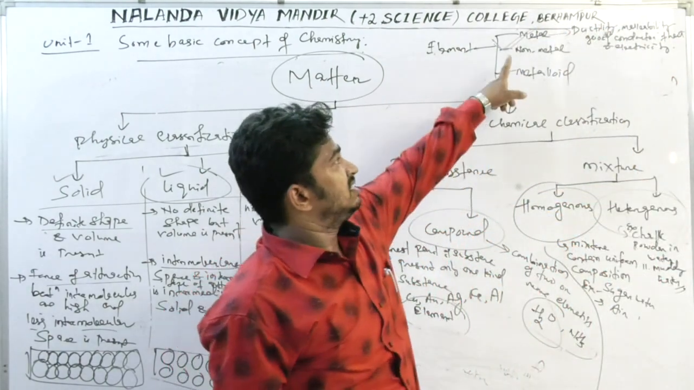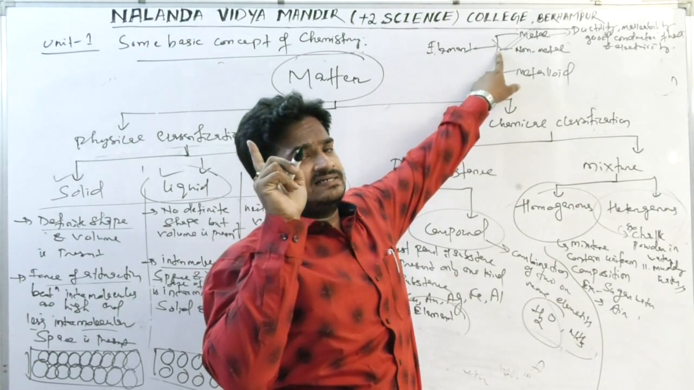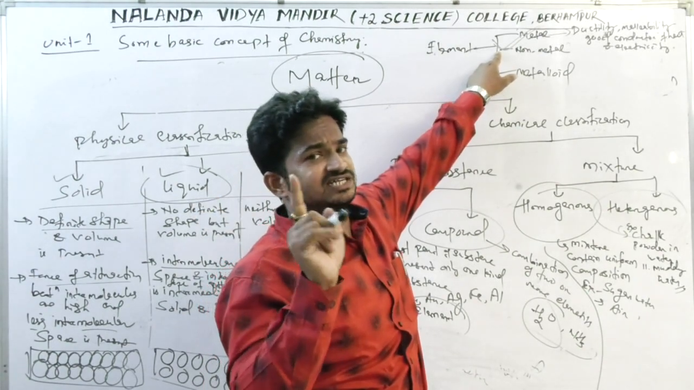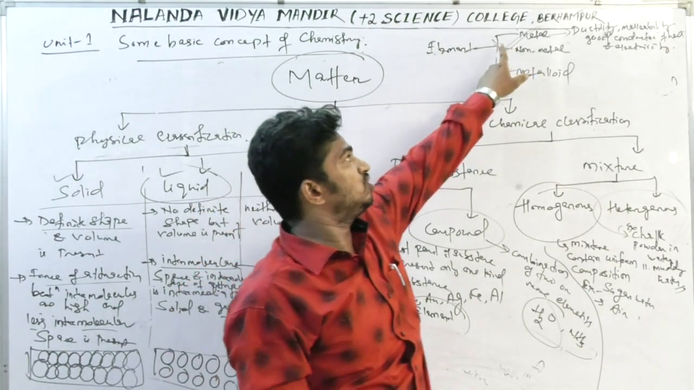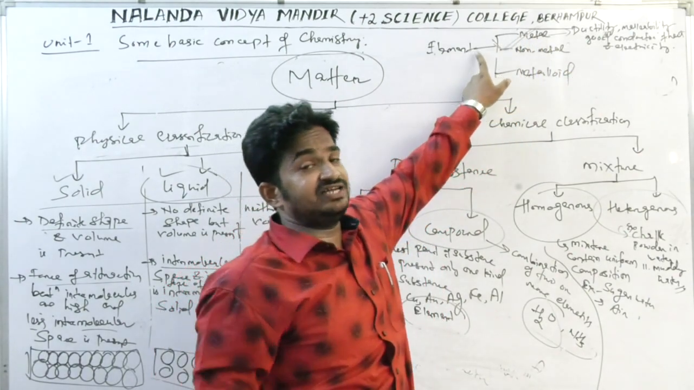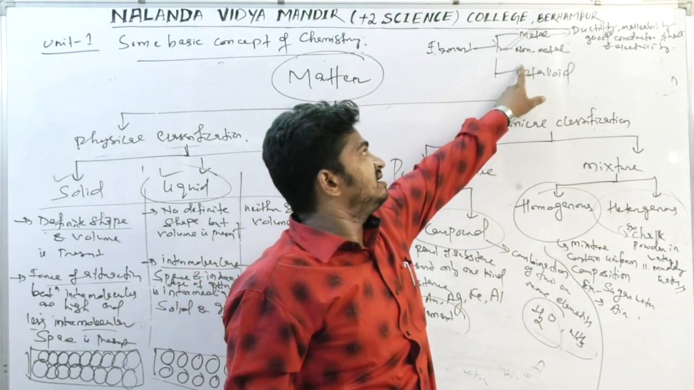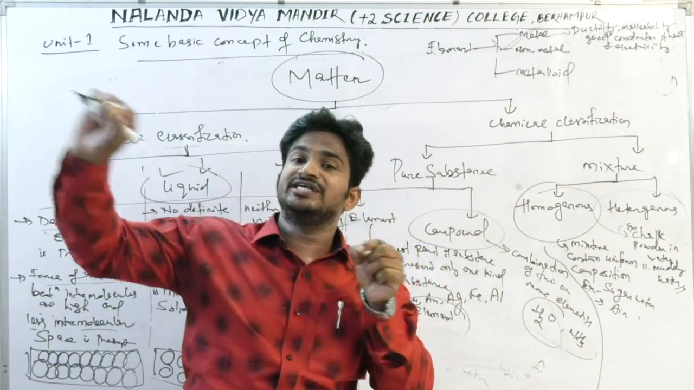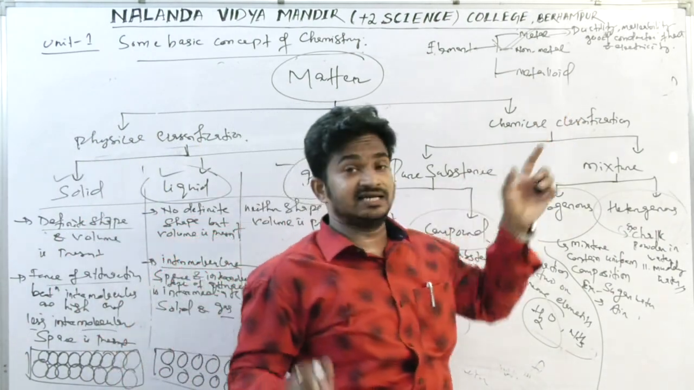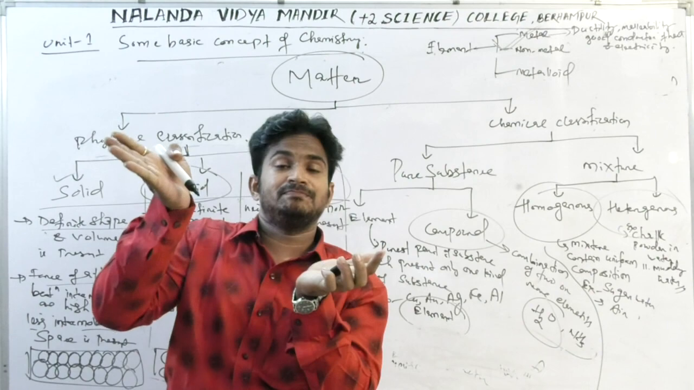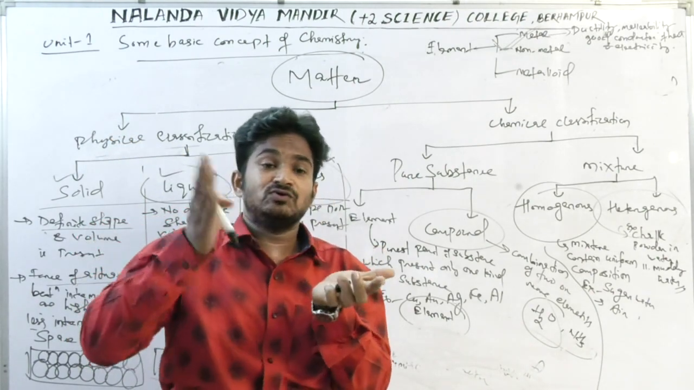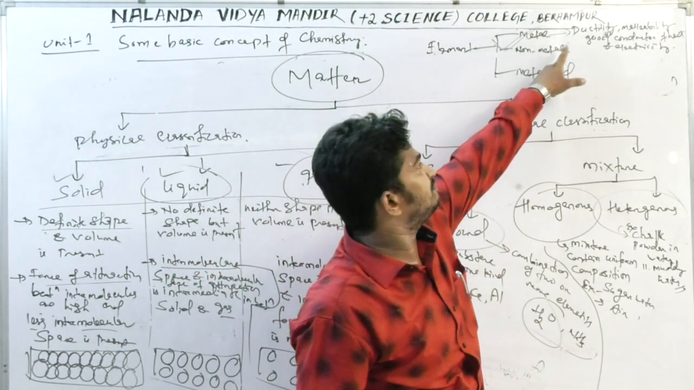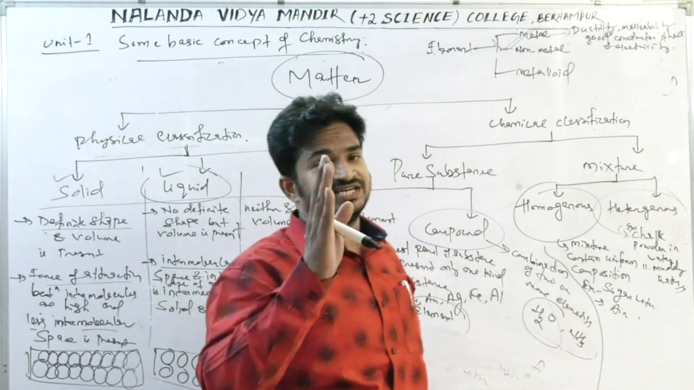Generally all metals are in the solid state, except mercury, which is present in the liquid state. All other metals are solid, very rigid and very hard. Ductility means anything which can be drawn into wire. Malleability means anything which can be beaten into a thin sheet. So metals show ductility, malleability, and are good conductors of heat and electricity.